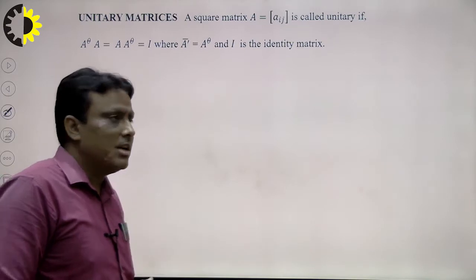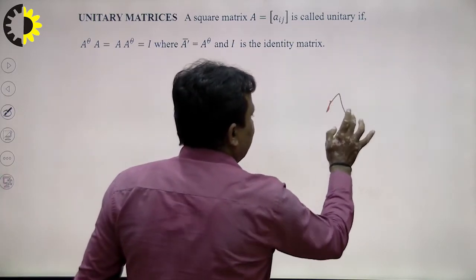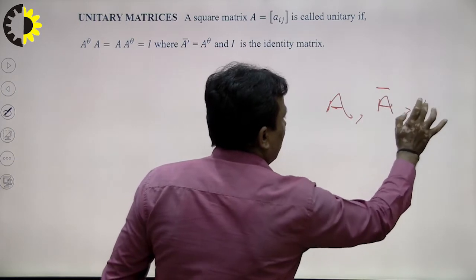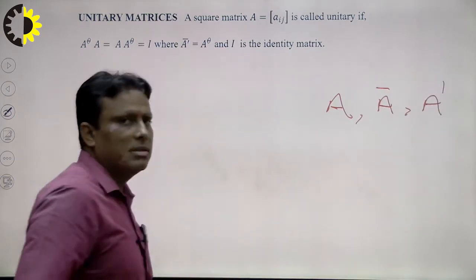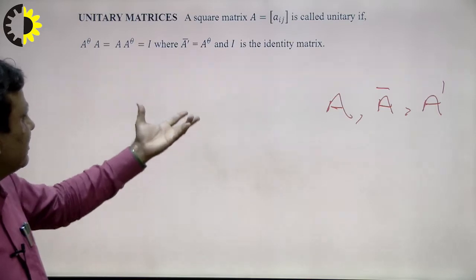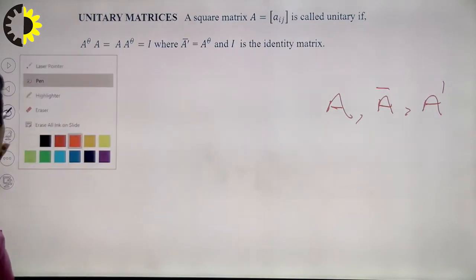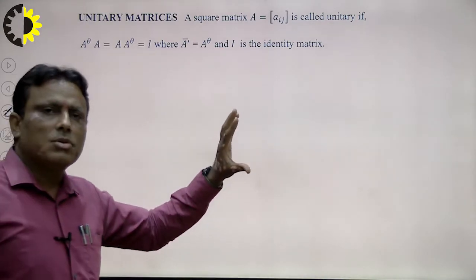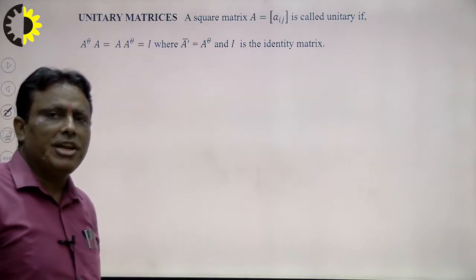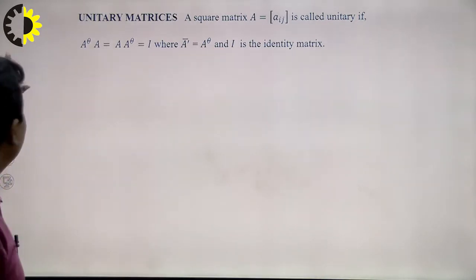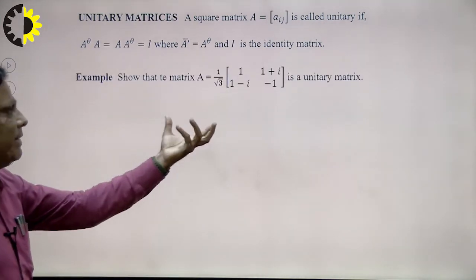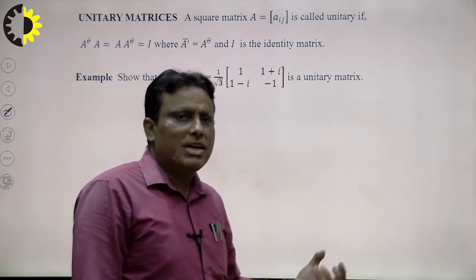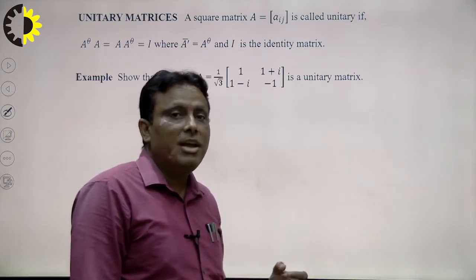In the previous lecture, I explained, suppose A is a matrix, how to calculate A bar and how to calculate A dash, right? So in the previous lecture, I explained it briefly. Right? Now the question is what is the utilization of such type of unitary matrix? So I consider an example here to check that the given matrix is unitary, right? Or in the end we can conclude what is the utilization of unitary matrix.